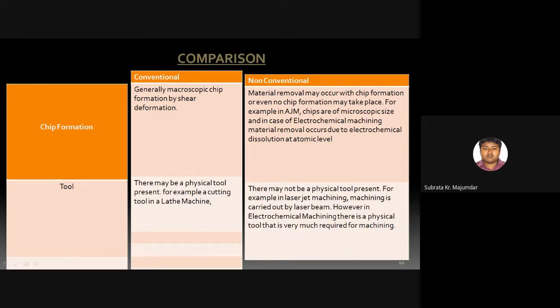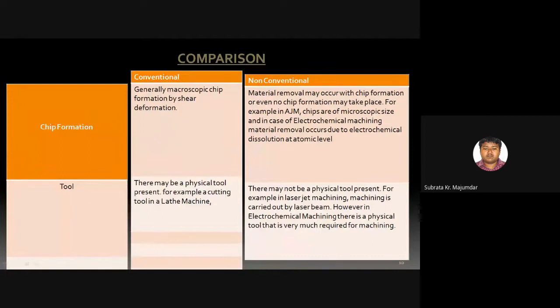So there is no formation of chips. That's why these are the prime comparisons between the conventional and non-conventional machining process. Second comparison, we have on the tool.